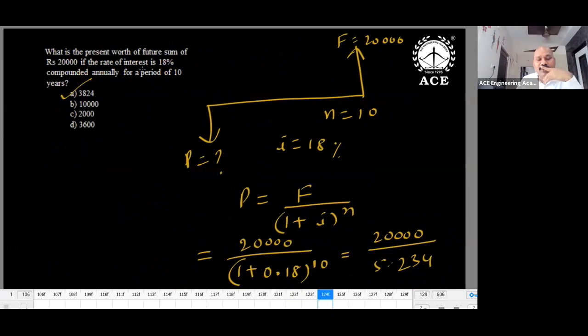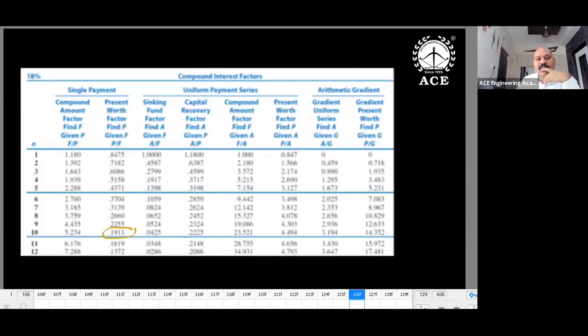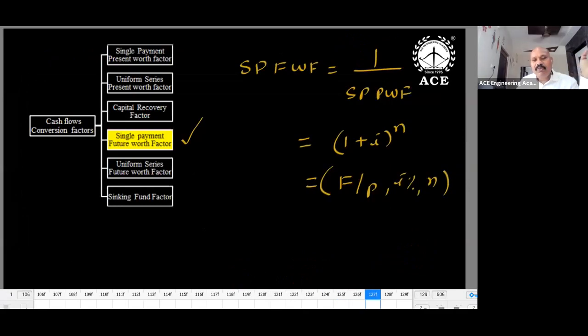What is the present worth of a future sum of 20,000 at i of 18%? Of course, this is here, the single payment present worth factor reversed. That is not our interest right now.